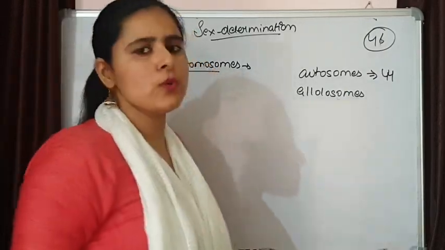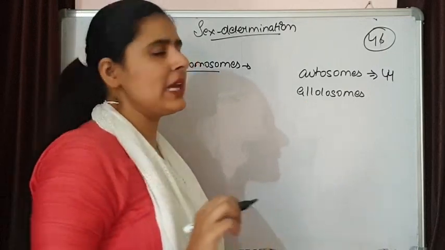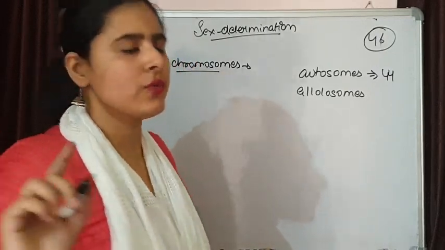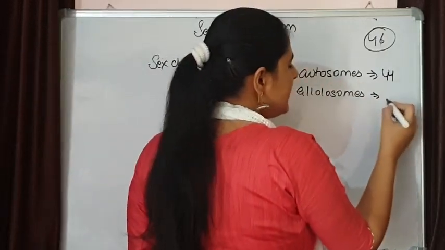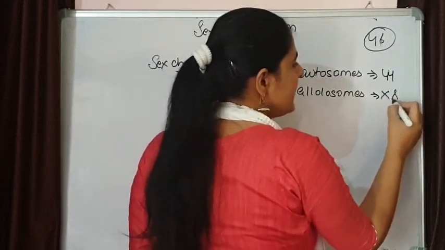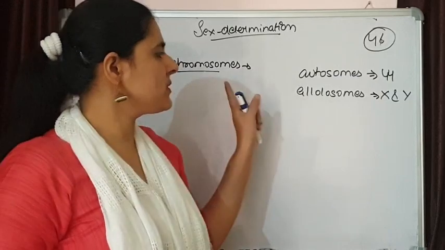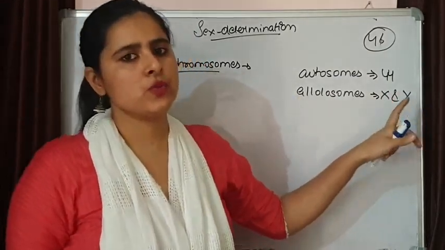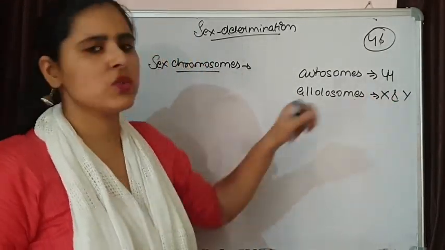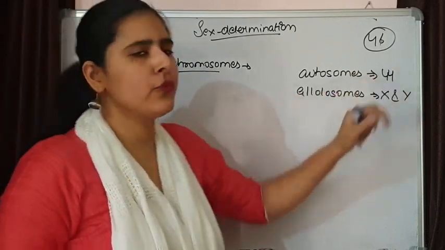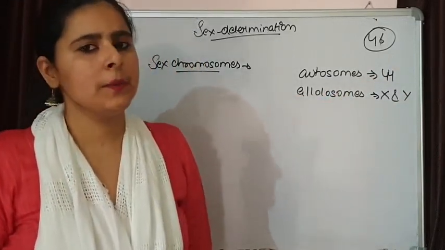The allosomes have the genes that are related to the sex of the individual, and these are X and Y. So these are sex chromosomes. They are also known as allosomes. So in human beings, 2 sex chromosomes and 44 autosomes are present.